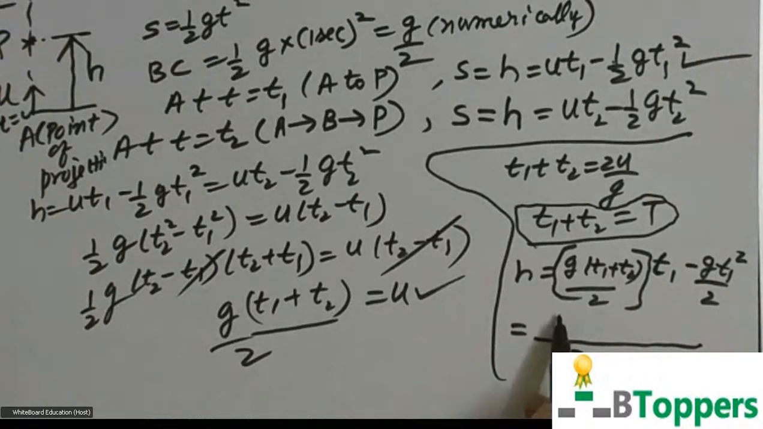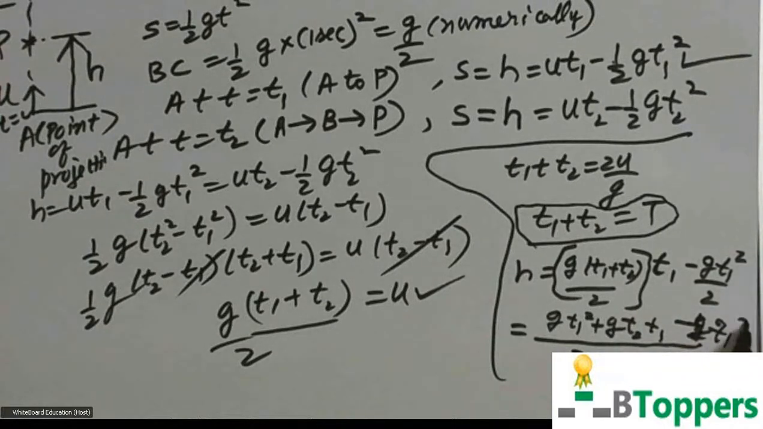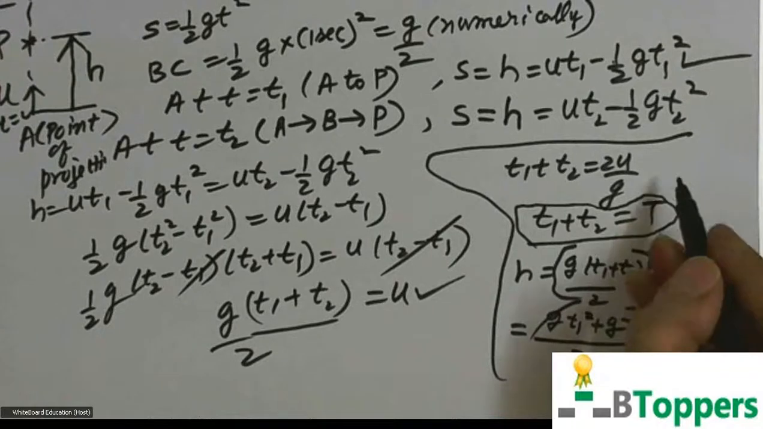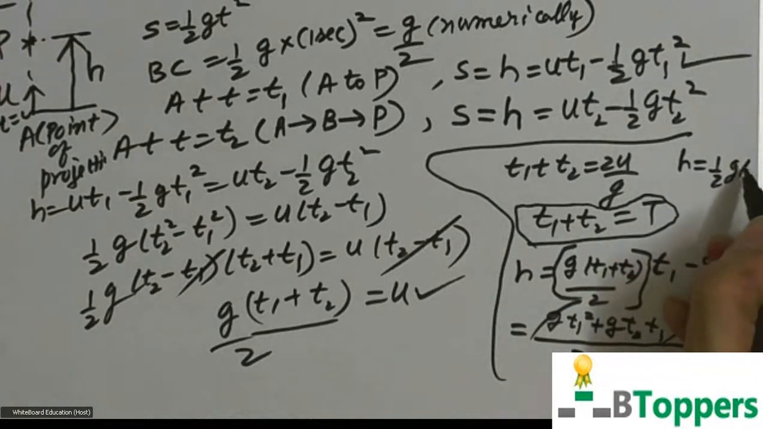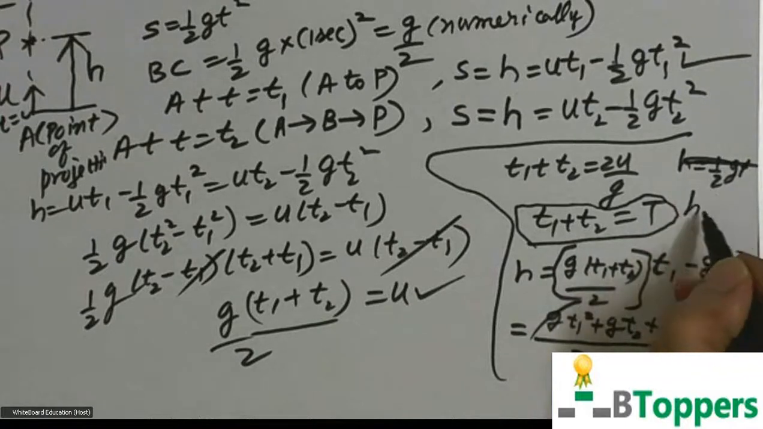Simplify this. G T1 square plus g T2 T1 minus g T1 square. G T1 square gets cancelled. So I get the conclusion as h equal to half g T1 T2.